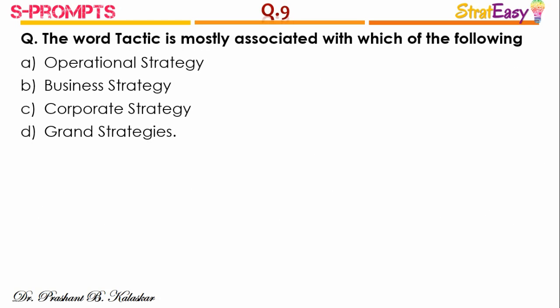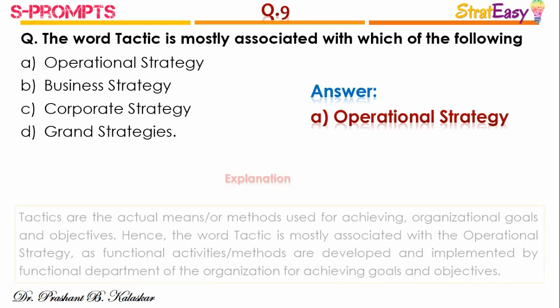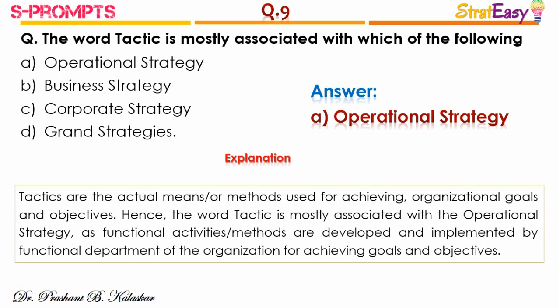Question number 9. The word tactic is mostly associated with which of the following? And the right answer is option A, operational strategy. Tactics are the actual means or methods used for achieving organizational goals and objectives. Hence, the word tactic is mostly associated with operational strategy, as functional activities and methods are developed and implemented by the functional departments of the organization for achieving goals and objectives.